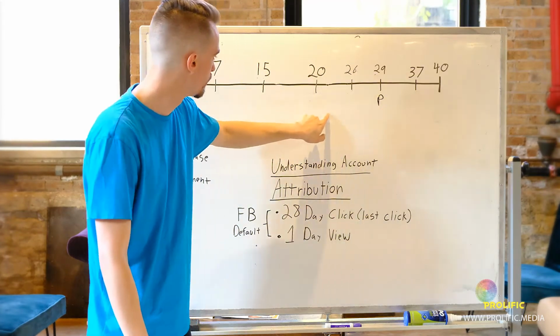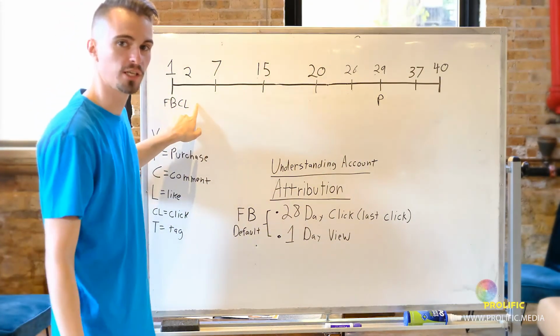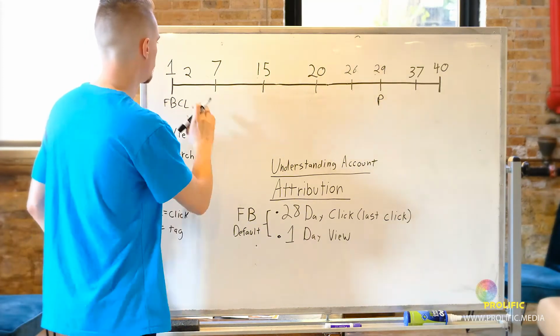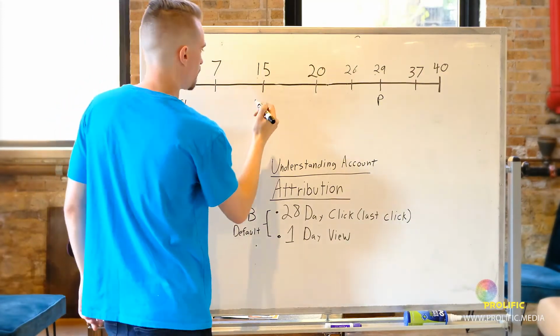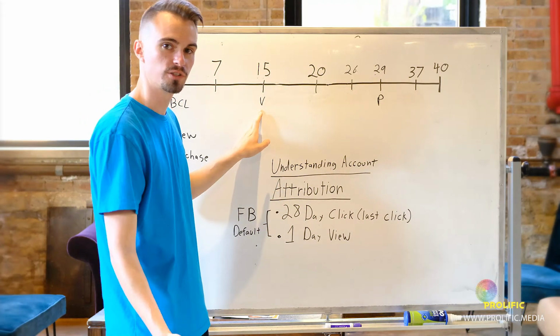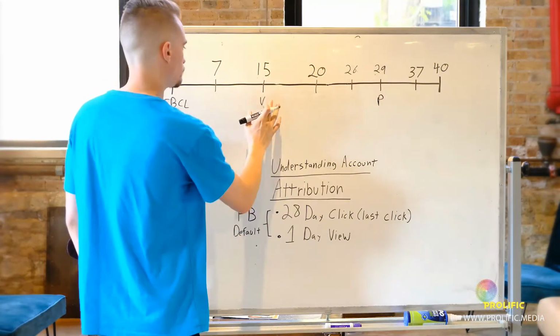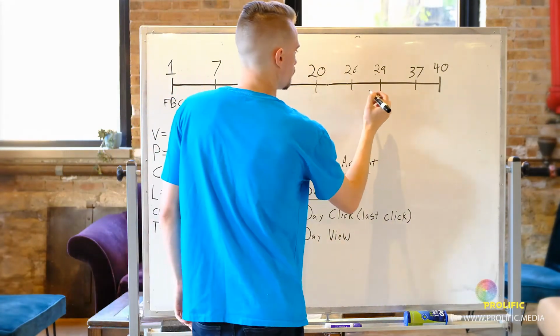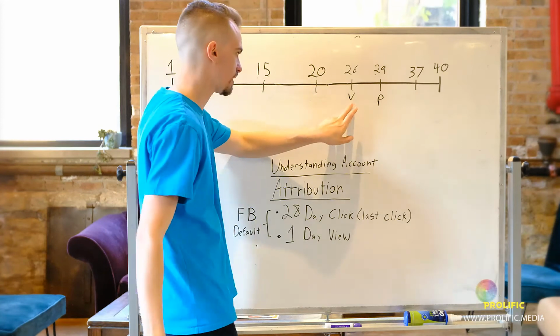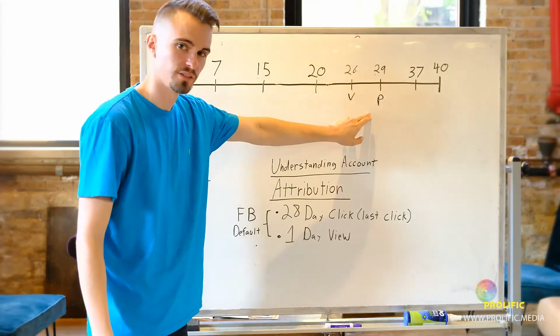That attribution window would start on the 2nd because there's 28 days. Let's do the same example. Let's say we view the product here. Where does the purchase go? It still does not get attributed. If we put the view on the 26th, where does this purchase get attributed to? It does not get attributed.